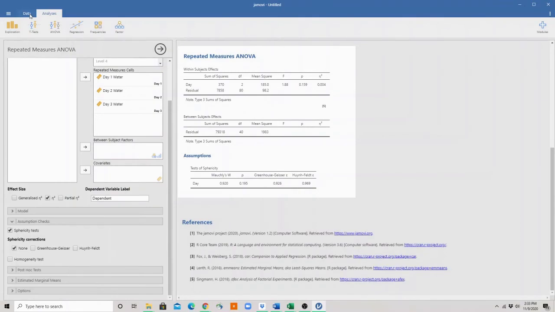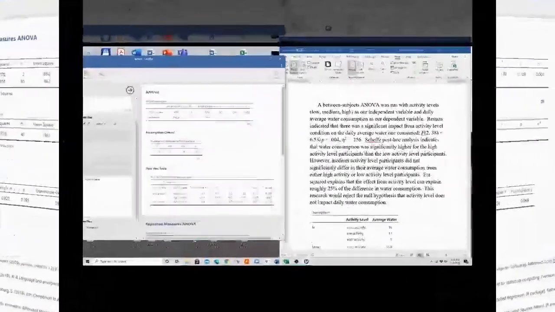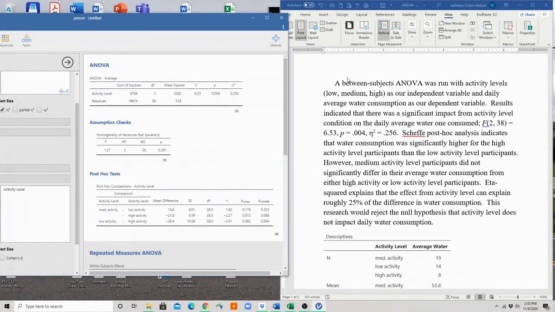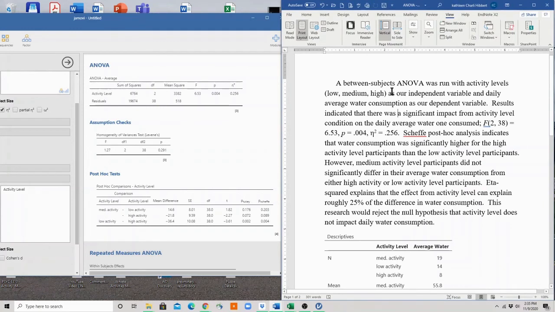Let's spend a minute figuring out how we want to write this up. Okay, when it comes time to write this up, we want to be sure that we've got all the important pieces. Now normally this would be double spaced, size 12, and I've got it like size 18 single space, but that's just so we can see it on the video. When writing it up, it's very important that we identify the independent variable, the dependent variable, the test that's run. We want our inferential results. We want our descriptive results. We also want to talk about our effect size and then whether or not we would reject or fail to reject the null hypotheses. And all of this needs to go into our results section.